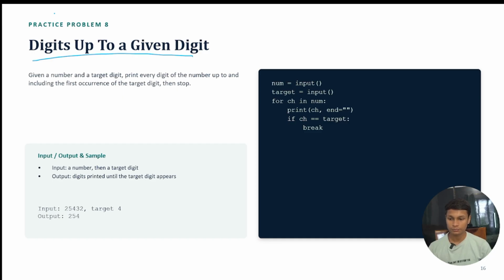We are going to take input from a user for the target digit, means we have to target this number, target 4, target 5. In the sample you can see that the target is 4. So when it reaches the target, which was 4, it will stop printing. The same thing we are going to do.